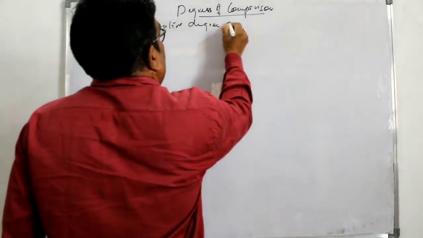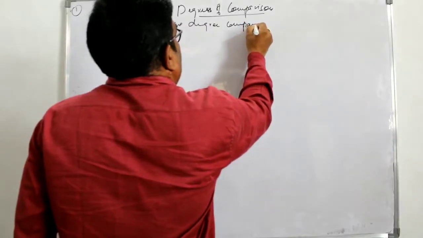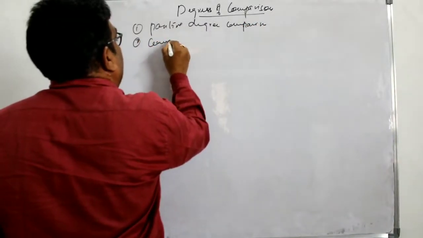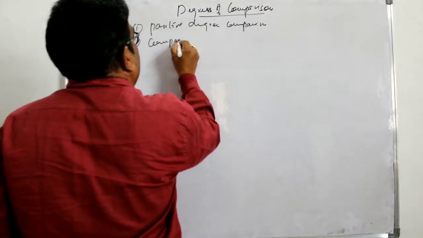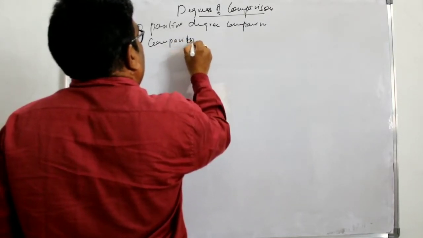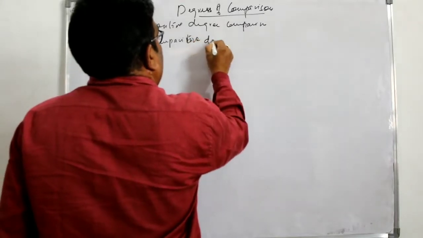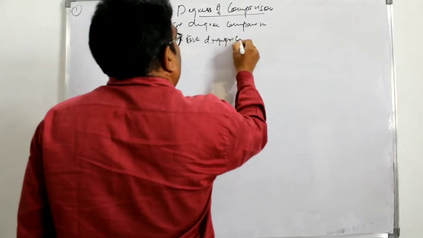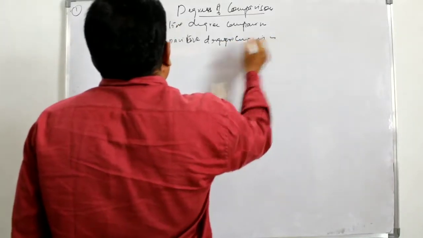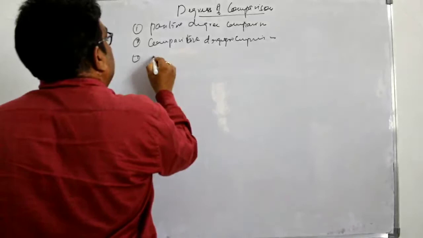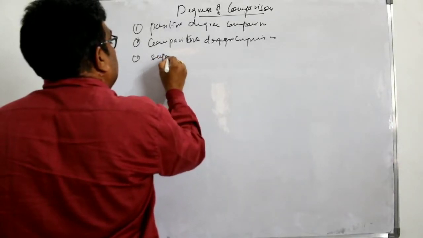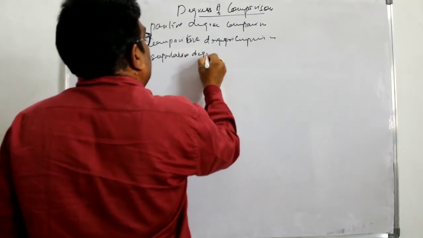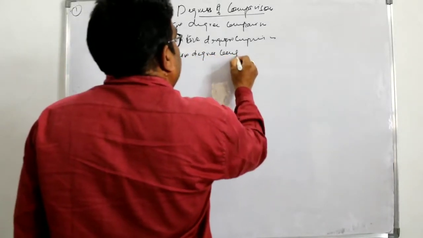Two, comparative degree comparison. And third, superlative degree comparison.